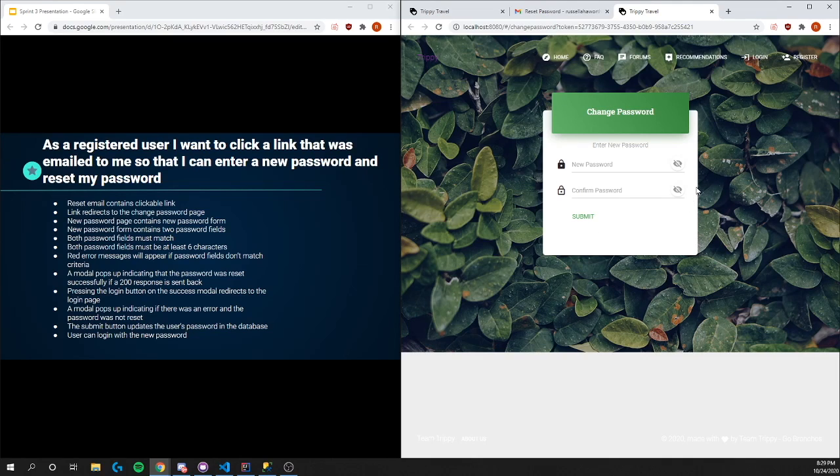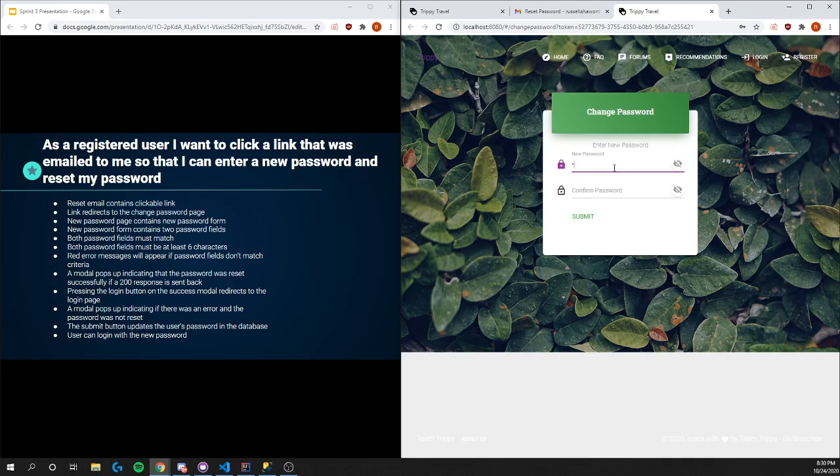The new password page contains new password form, which it does right here. The new password form contains 2 password fields, the new password and confirm password fields. Both password fields must match. Both password fields must be at least 6 characters.